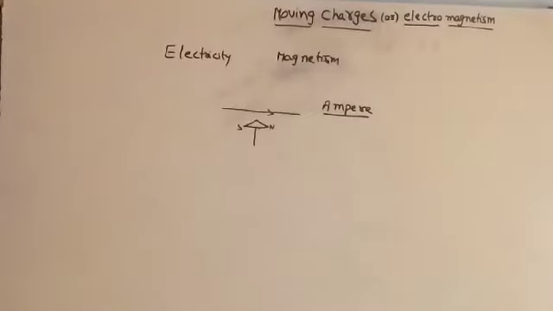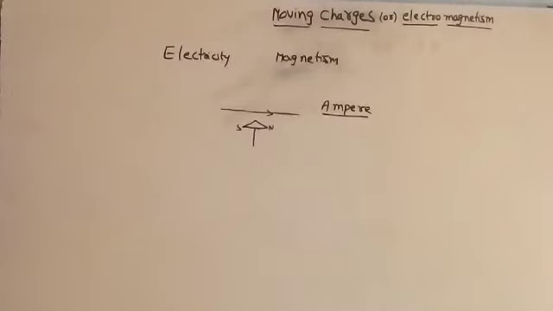But the same concept, reversely, one more scientist concluded, that is Michael Faraday. He concluded that change in magnetic field can create electricity. Ampere proved moving charges can create magnetic field, but Michael Faraday proved change in magnetic field can create electricity.